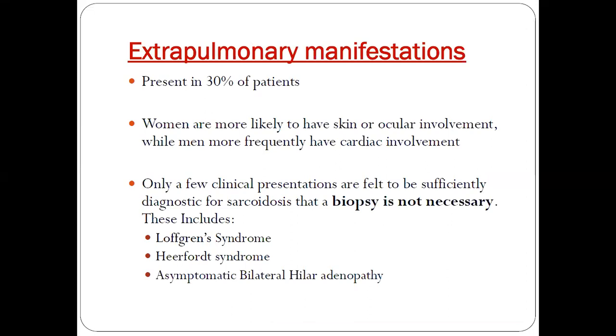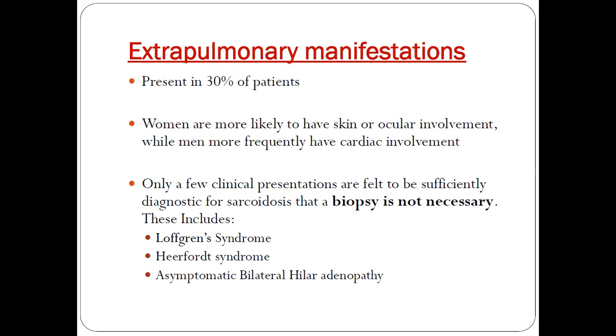Coming to the extrapulmonary manifestations, we also have to know that sarcoid patients also have acute manifestations. The acute presentation is Löfgren syndrome. This Löfgren syndrome is usually a triad. Let's talk about a story.